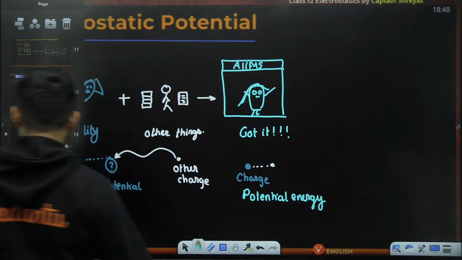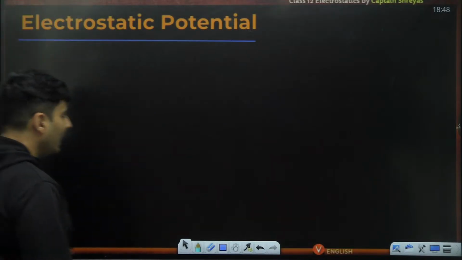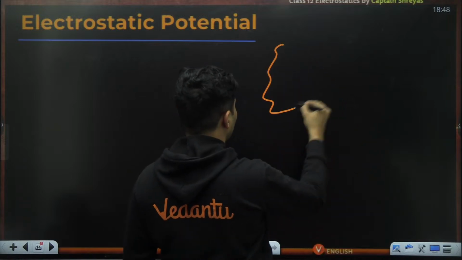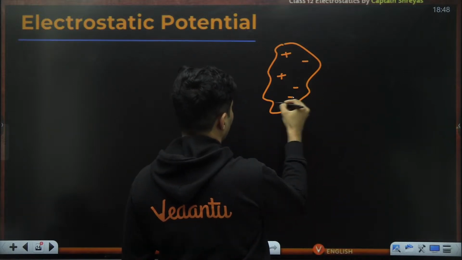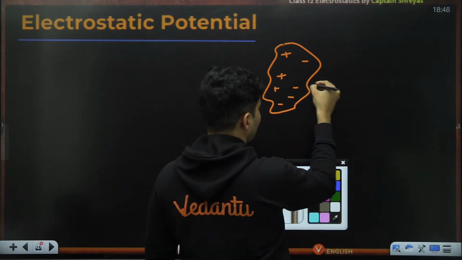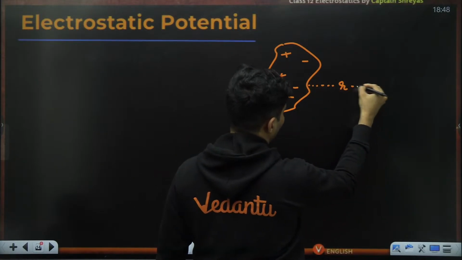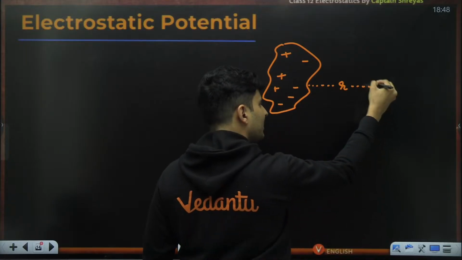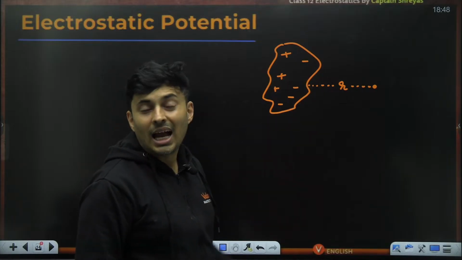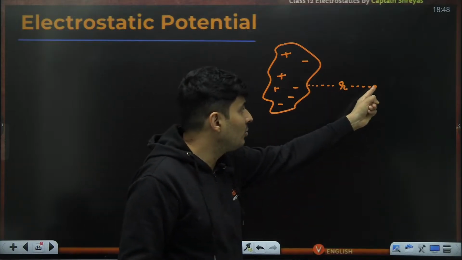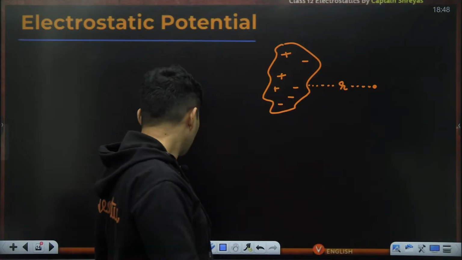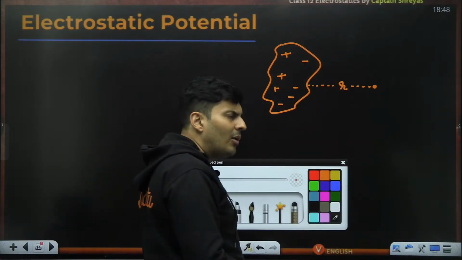Very good. So the manner in which we define potential: maybe there are many charges here, plus, minus, plus, anything, and you are standing at some distance r from it. This is the point under scrutiny. I am wondering whether this point has potential. How do you know that?